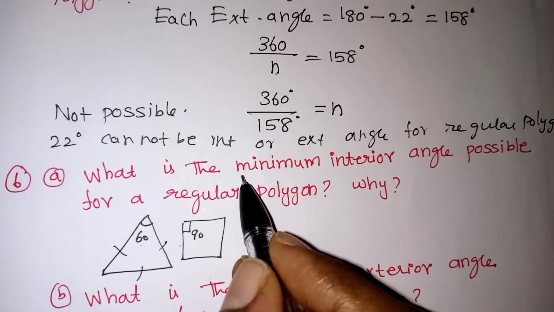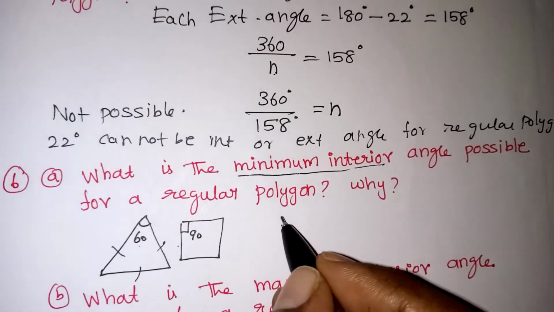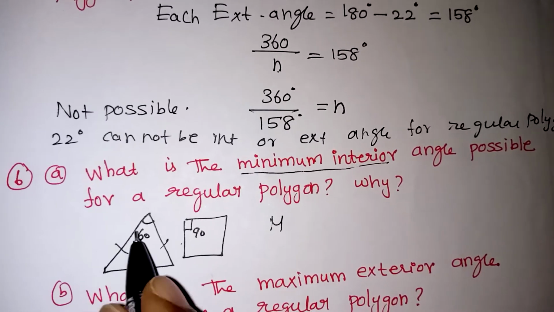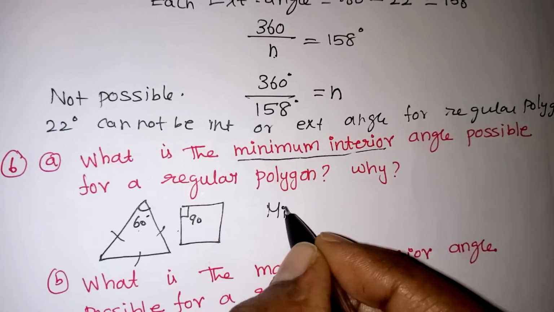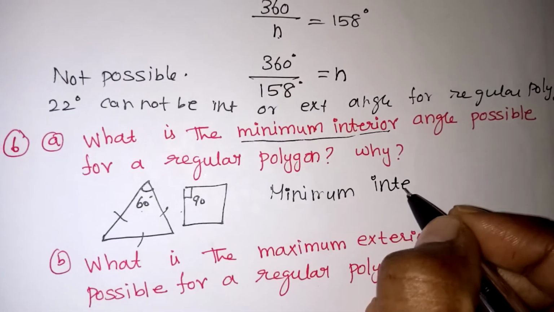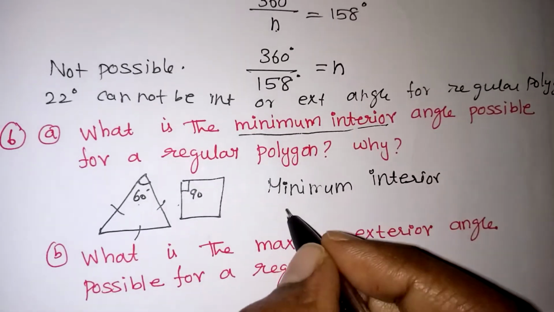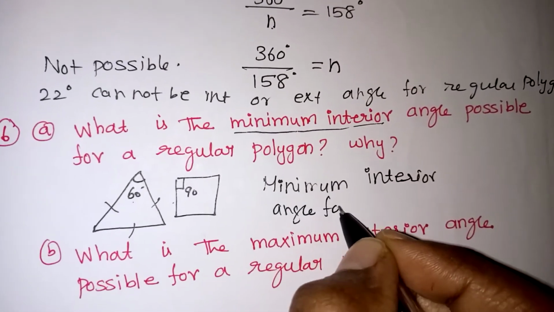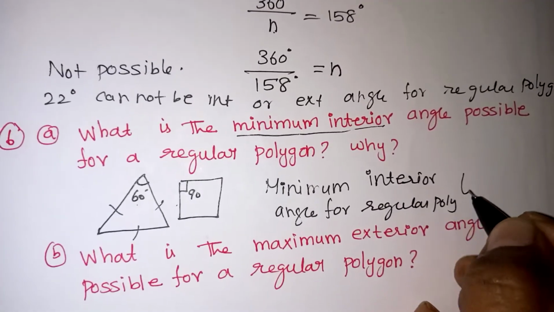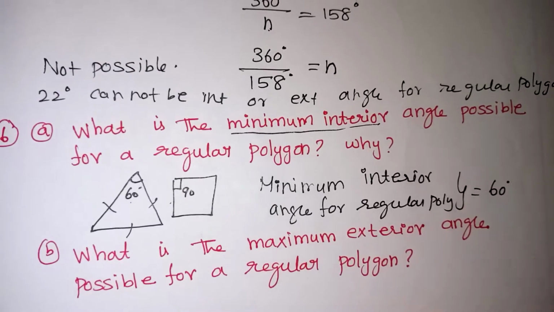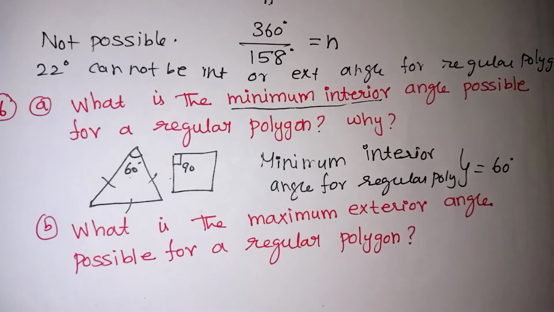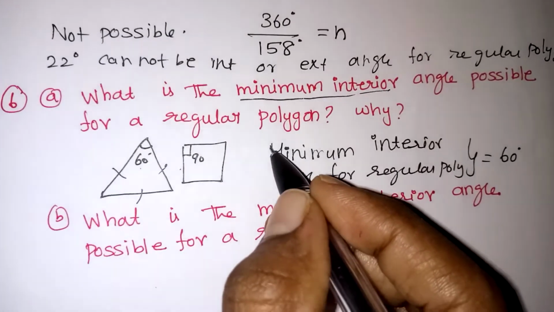So what are they asking? What is the minimum interior angle? The minimum interior angle you have to take from the triangle only. For an equilateral triangle, what is the angle? 60 degrees. So the minimum interior angle for a regular polygon is equal to 60 degrees. I am taking it from the triangle only, because when the sides increase, that angle will also keep on increasing. So the minimum value should come from the triangle only.